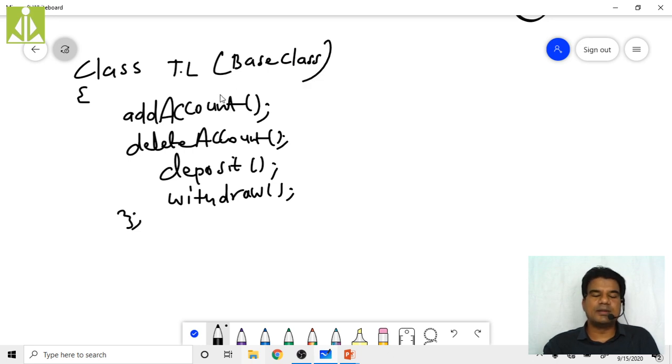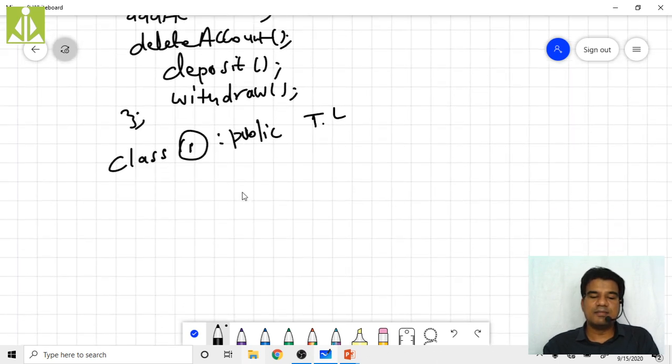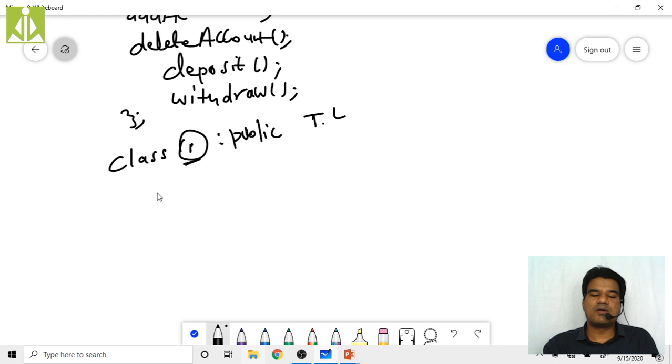Now the team members will write their own classes and inherit from it. Let us assume that team member 1 is writing his class, so he will inherit publicly from TL class, public TL. So now whatever data members and member functions we have over here will get inherited into his own class. It is the responsibility of team member 1 how he is going to write the definitions for these functions.